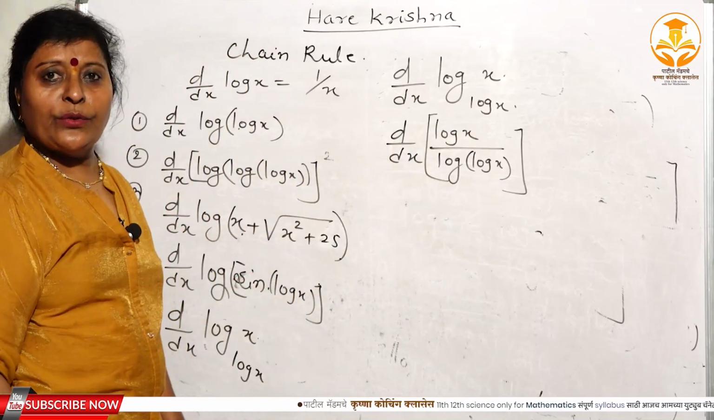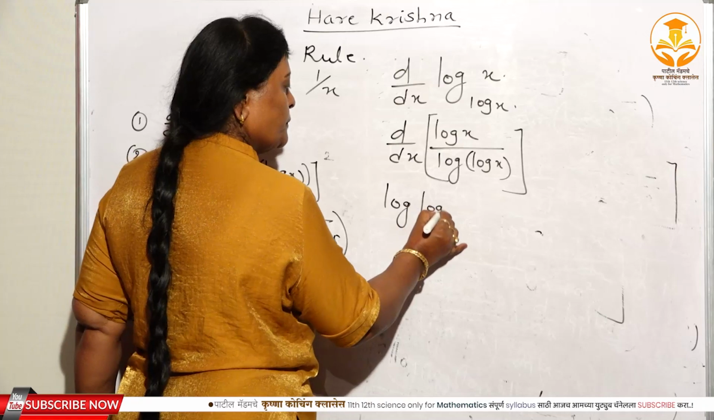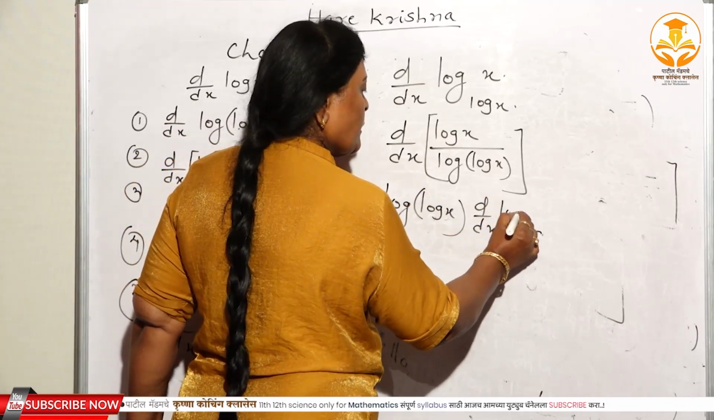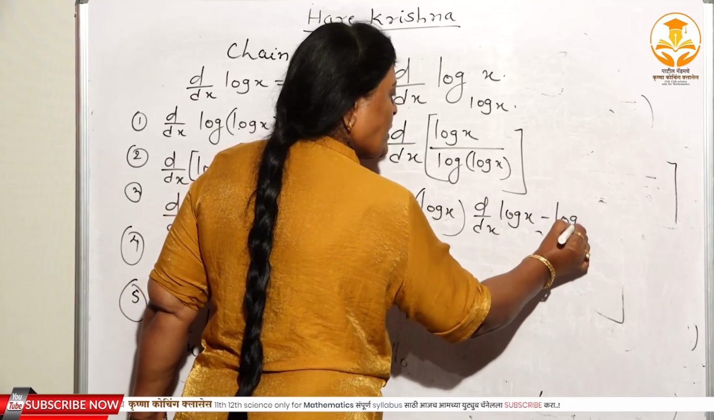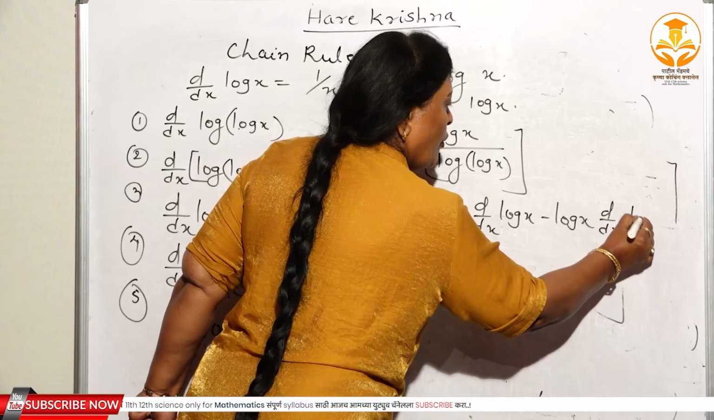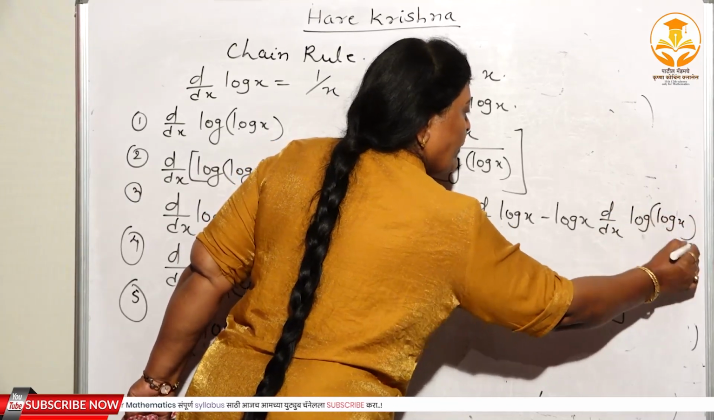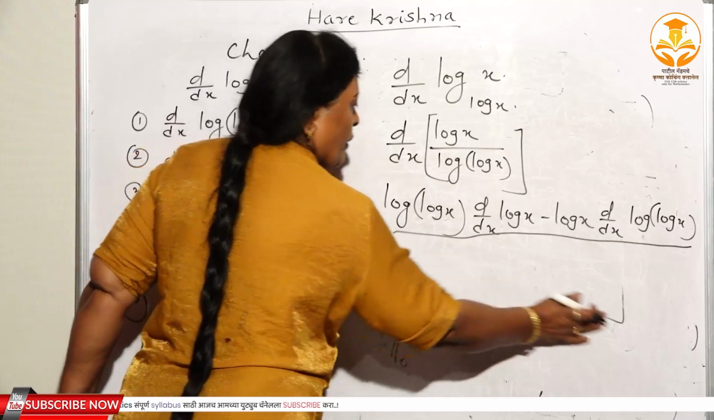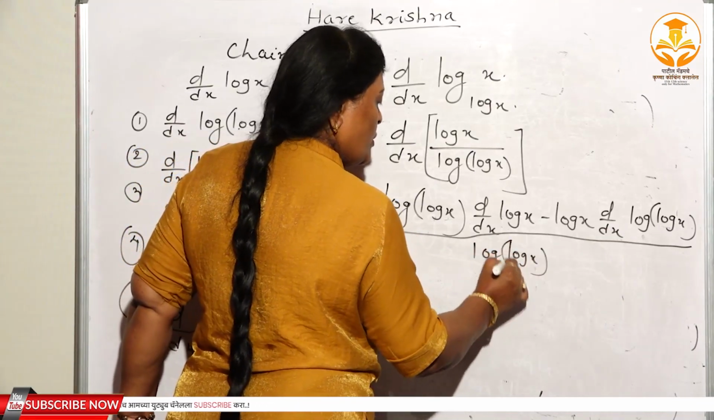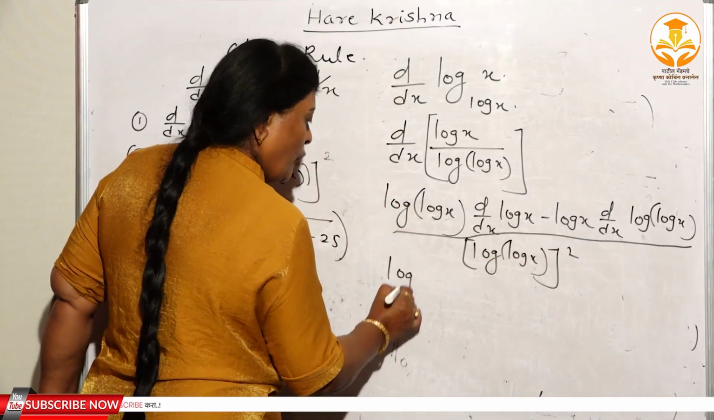Which rule can you apply here? The division rule. Now log of log x remains as it is. Take d dx of log x, minus log x remains as it is. Take d dx of log x, divided by log of log x whole square. Again log of log x.